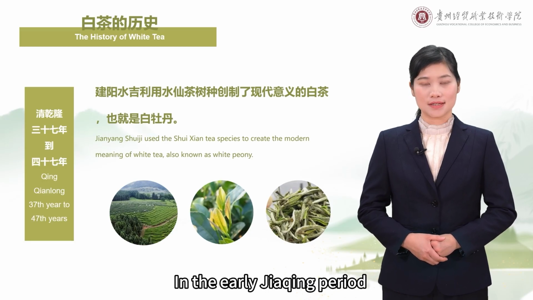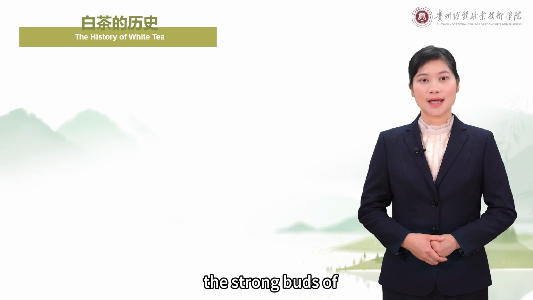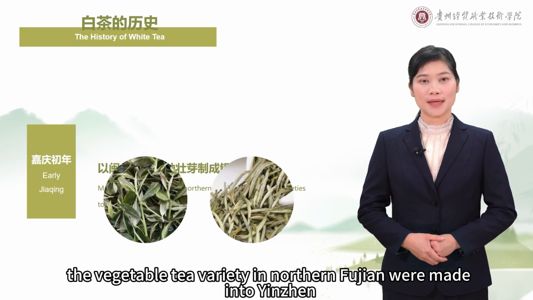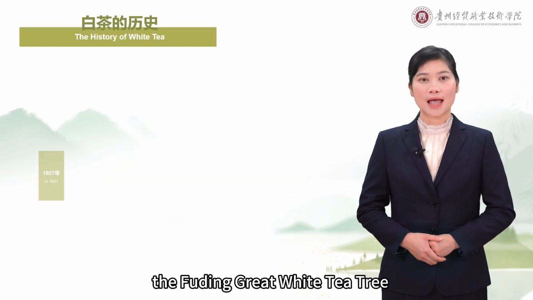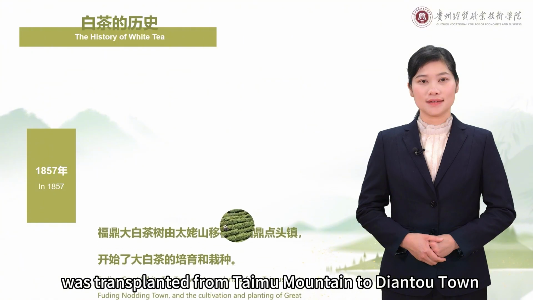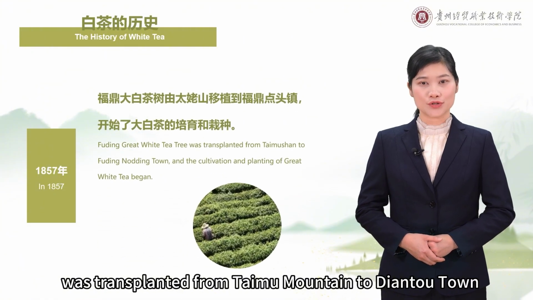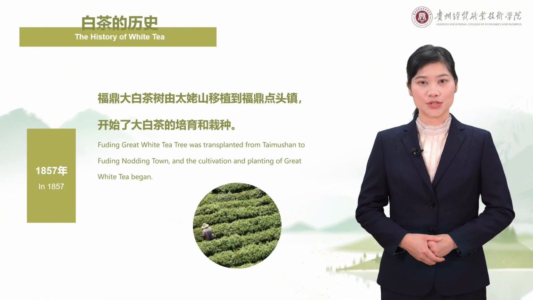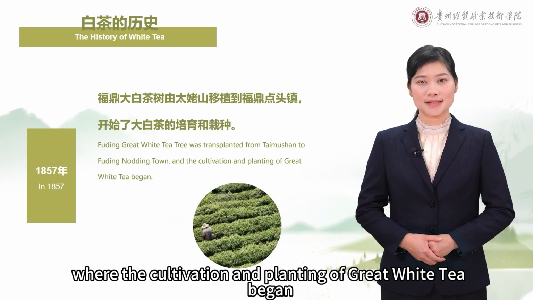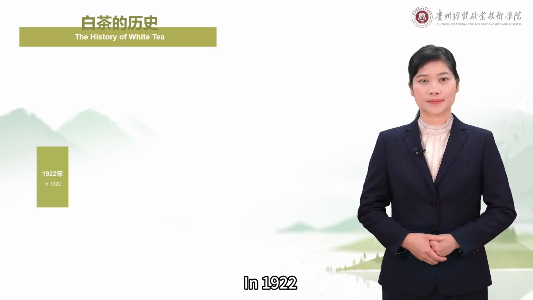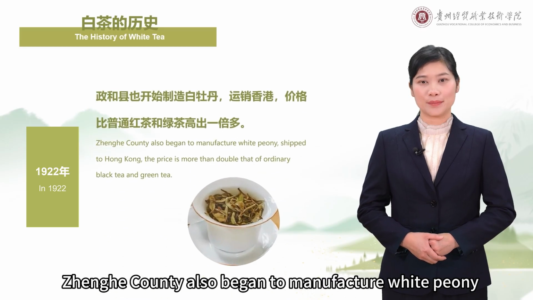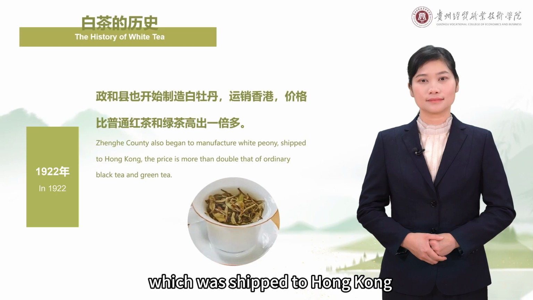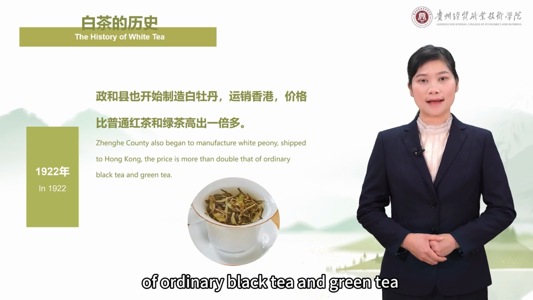In the early Jia period, the strong buds of the vegetable tea variety in northern Fujian were made into yinzhen. In 1857, the Fuding Great White Tea Tree was transplanted from Taimu Mountain to Diantou Town, Fuding, where the cultivation and planting of great white tea began. In 1922, Zhenghe County also began to manufacture white peony, which was shipped to Hong Kong at more than double the price of ordinary black tea and green tea.